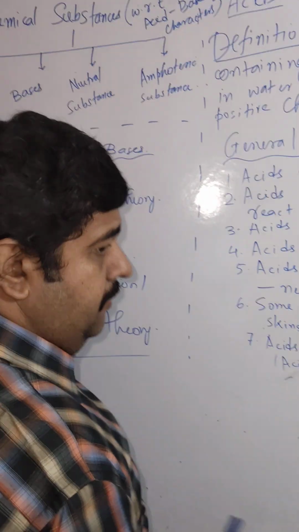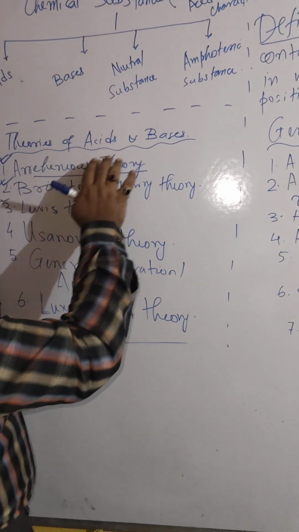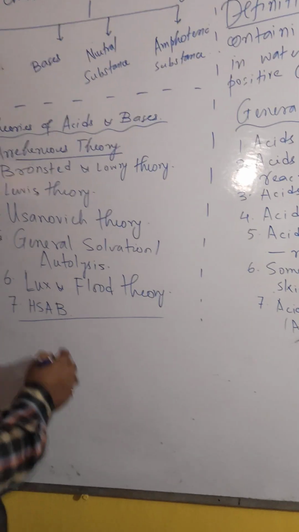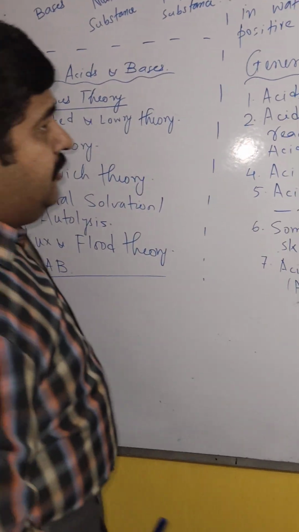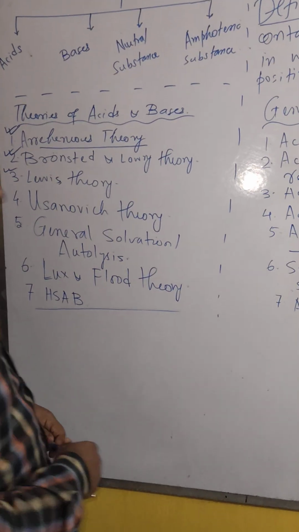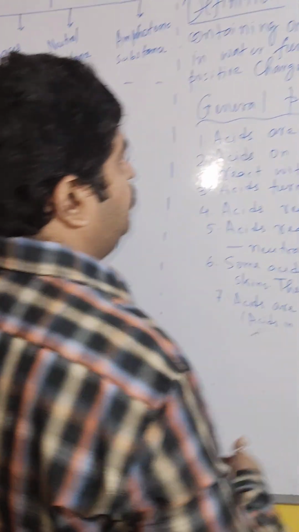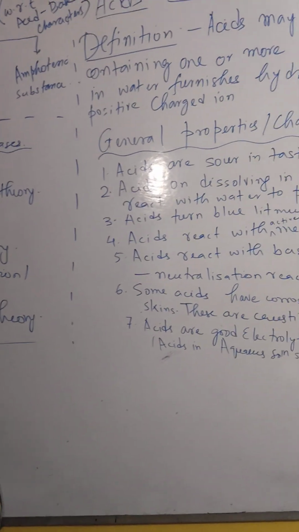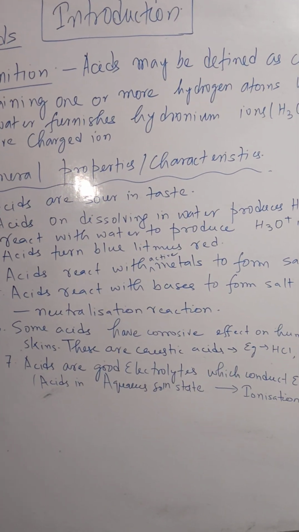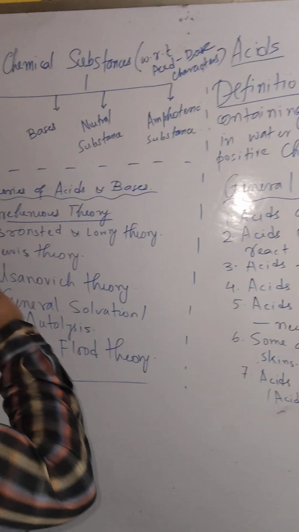Now a question may come: if these theories are all faulty, then why do we study them? Why not study HSAB directly? The answer is simple. These were the primitive theories based on simplicities, and they help us to study and understand the things, because the later ones are a bit complicated. So to get the things according to the concept, we start with Arrhenius theory.